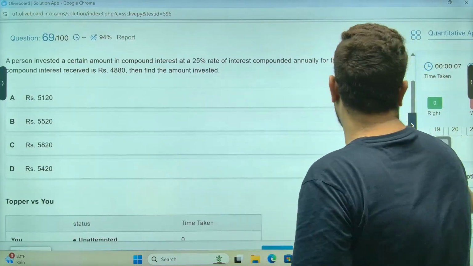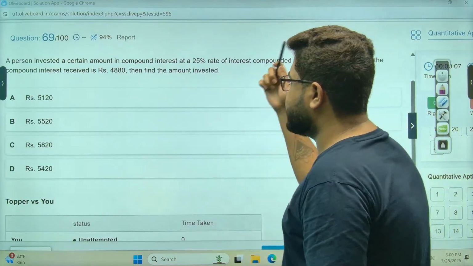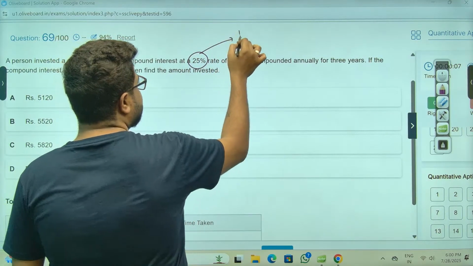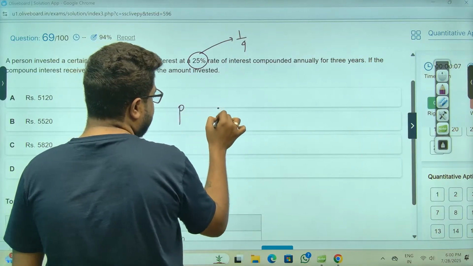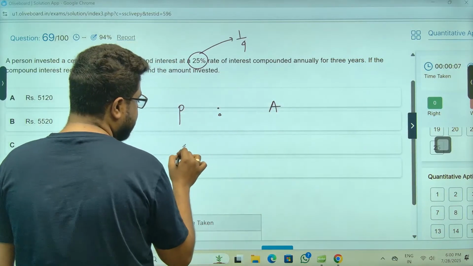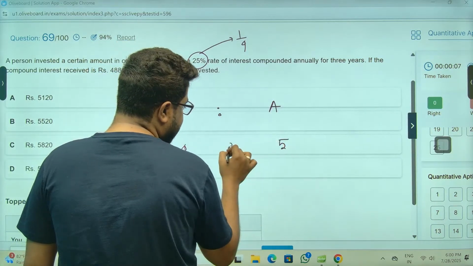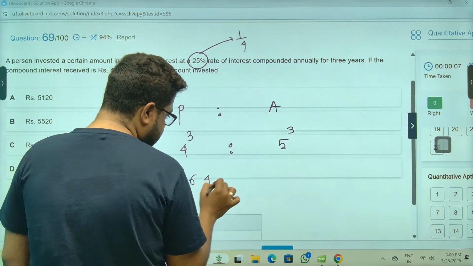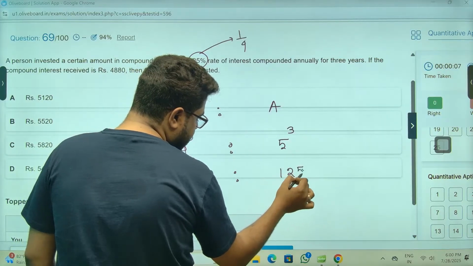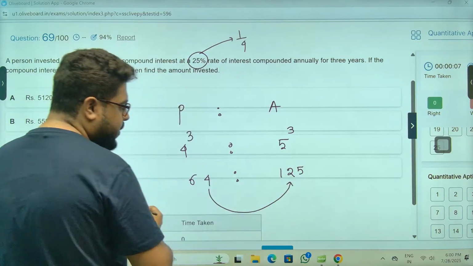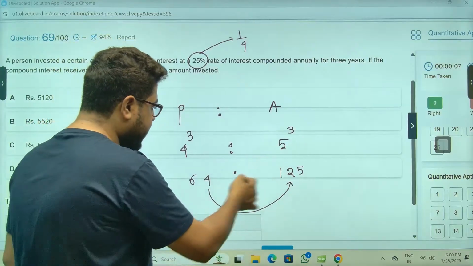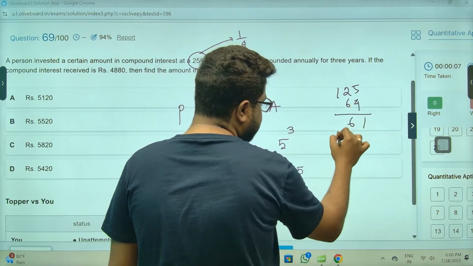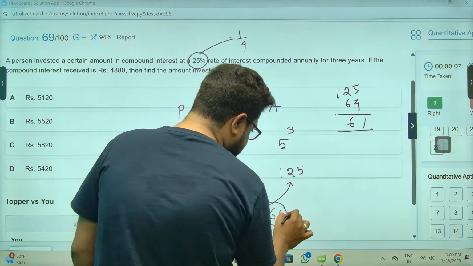Certain amount, compound interest 25% rate, 3 years, interest received, amount invested. So 25% means 1 by 4 principal ratio amount. इतना अच्छा value है तो no other method. 4, interest is 1, ratio is like amount is 5. 3 years means this 64, ratio 125. 64 rupees become 125. So what is the interest, sir? So 125 minus 64, 61 rupees, sir, interest.